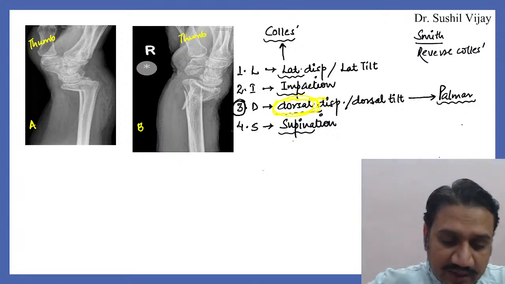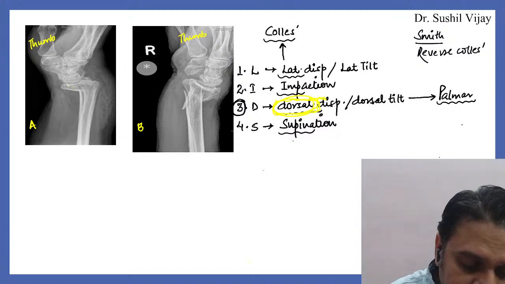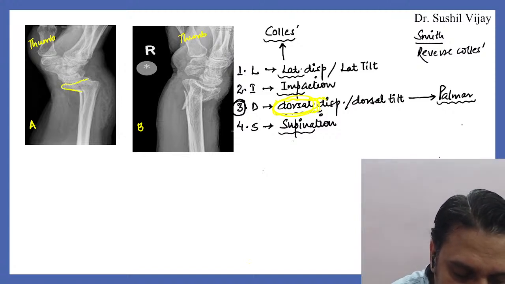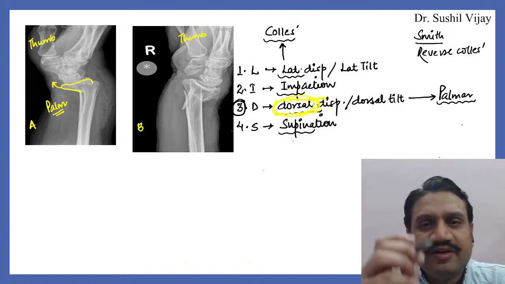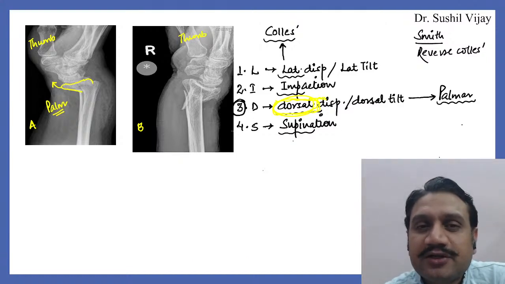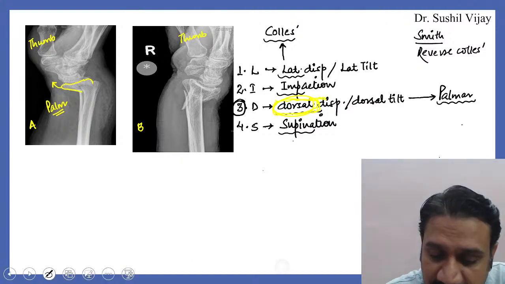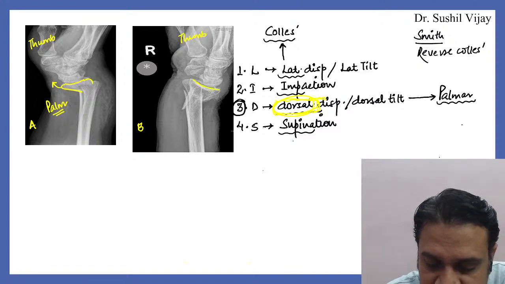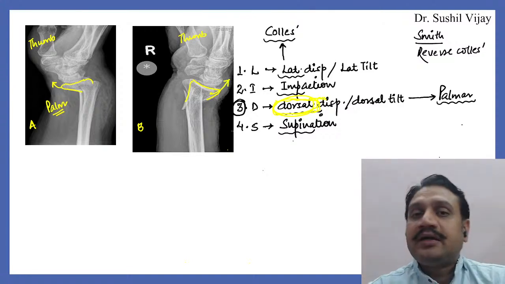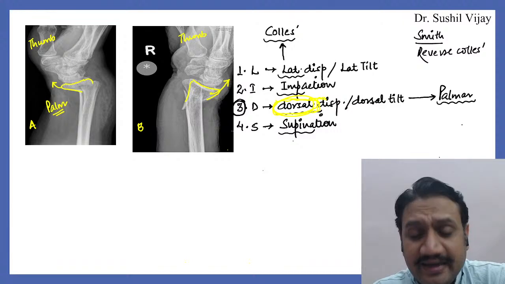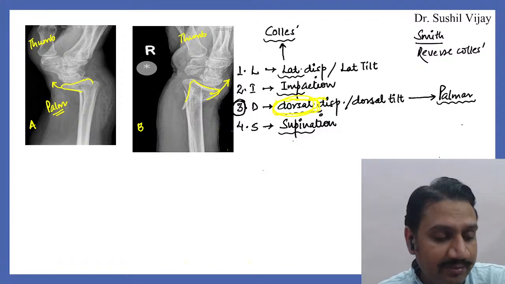Now look at this. When you look at x-ray A, you can appreciate that the distal fragment, the distal radius fragment here, is tilted towards which side? The palmar side. Once it is palmar side, tell me very quickly what it is. If the fragment is on the palmar side, what should it be called? And in image B, what can you see? In x-ray B, the distal fragment is tilted on the dorsal side, right? So when the fragment is going dorsally, tell me very quickly.